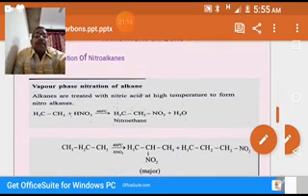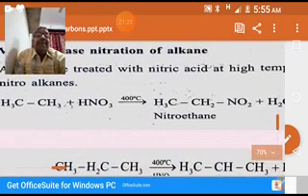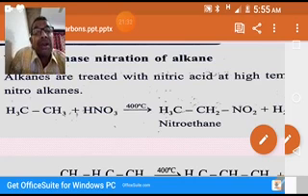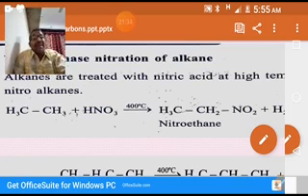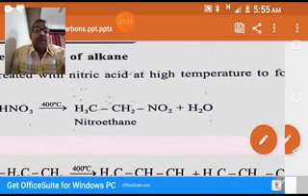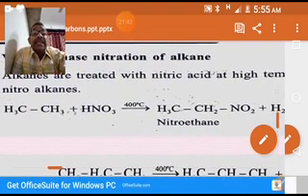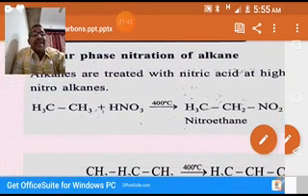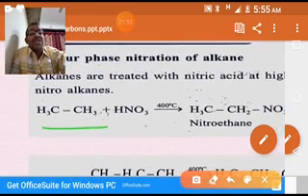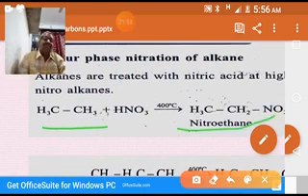We see in this example, when hydrocarbons are treated with nitric acid at high temperature, that's why these hydrocarbons exist in vapor phase. So the hydrocarbons which are in vapor phase, when they react with nitric acid, they give the corresponding nitrohydrocarbons. In this example, we have taken ethane. You see, this is ethane. That's why this is nitroethane.